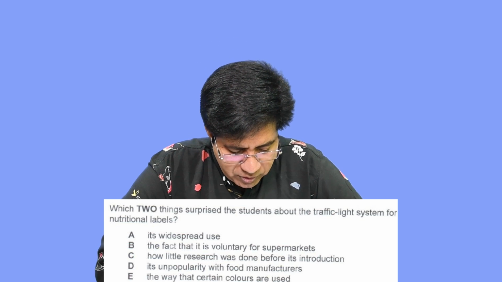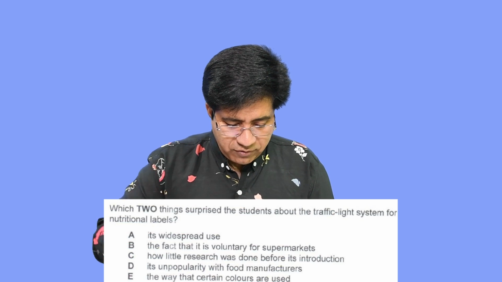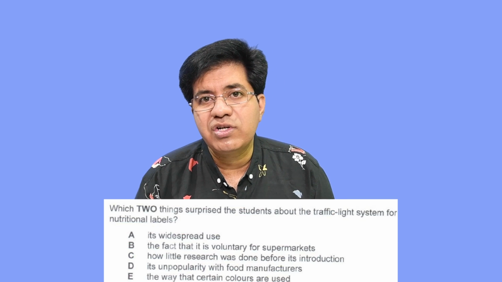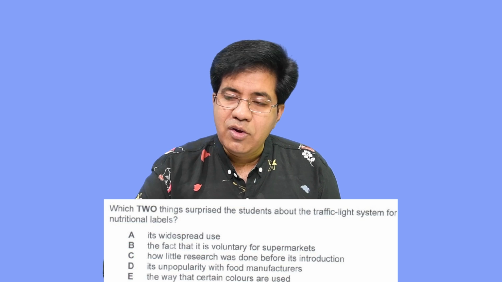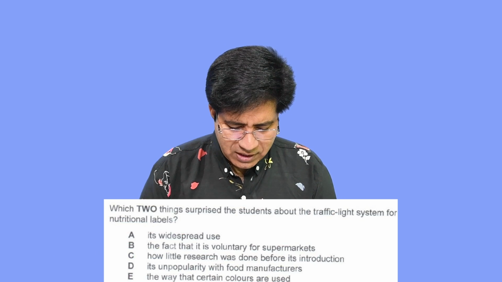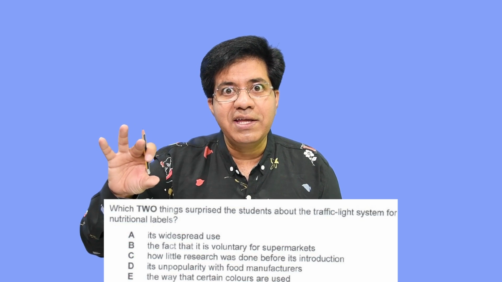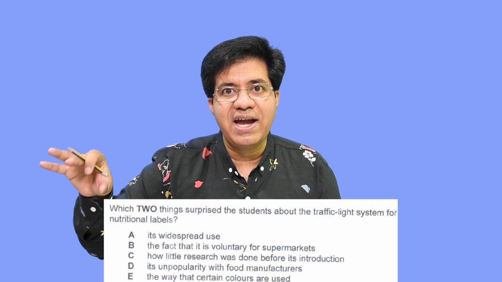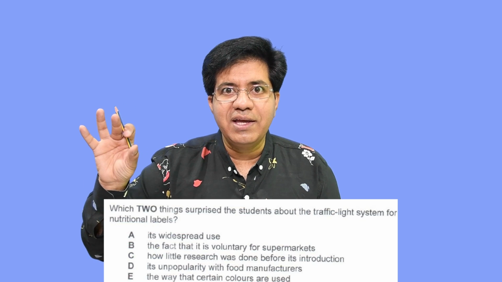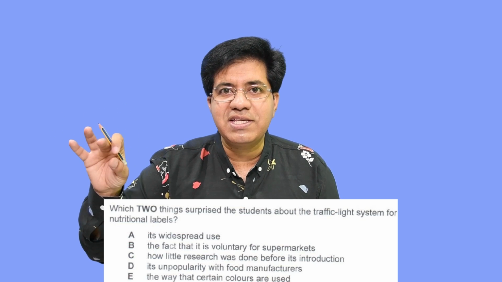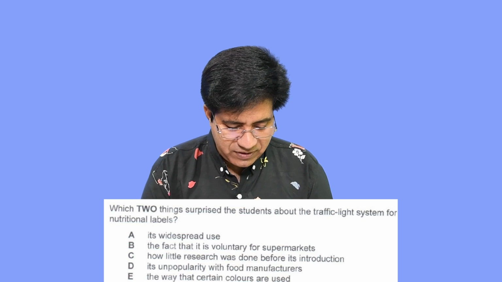D, its unpopularity with food manufacturers, like the traffic light system is not very popular with food manufacturers. For that they can say the food manufacturers don't want a label, so people will not buy the product, for example. Traffic light system means if you put a red label on a product, red means warning, this product contains a high level of fats and sugar. Just imagine if on a Coke they write warning, injurious to health, sugar and this and that. So that is unpopularity with food manufacturers, if they say like that.